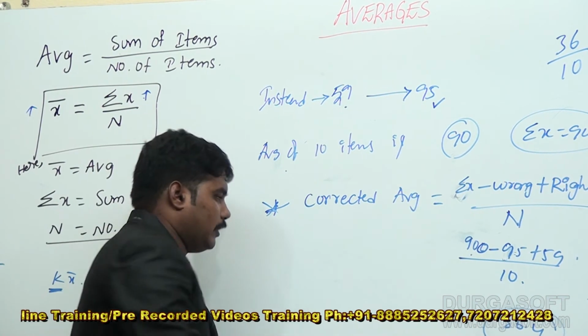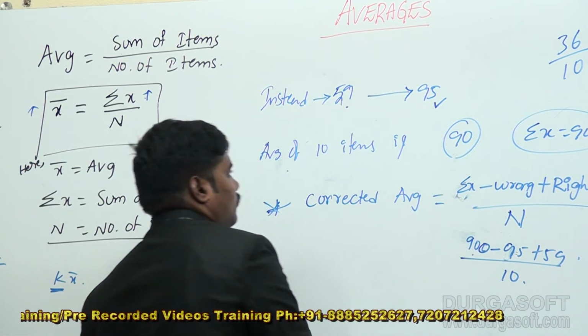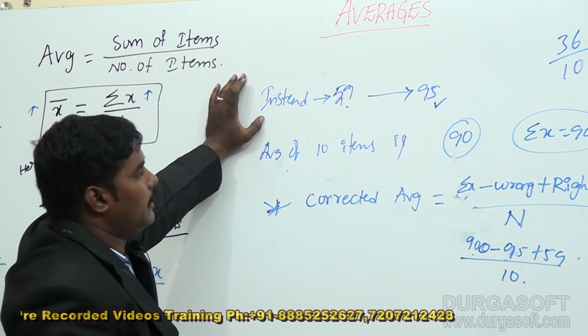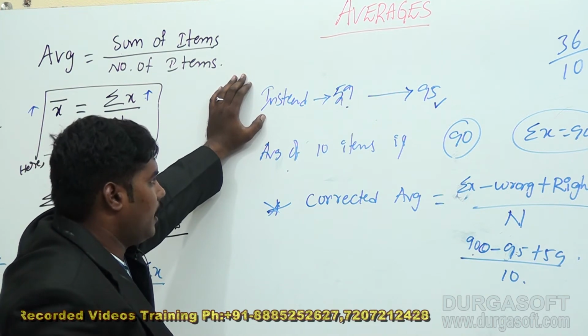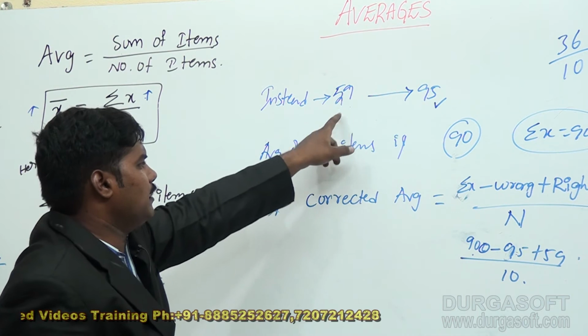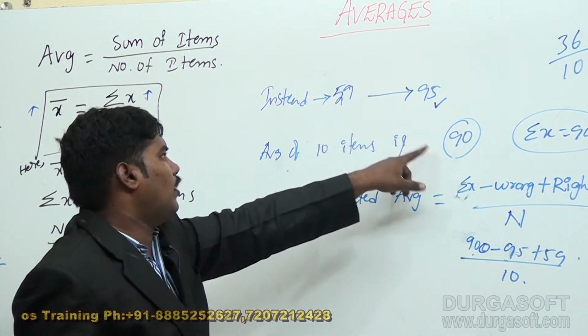Instead of 59 he placed 95. What is the variation here?